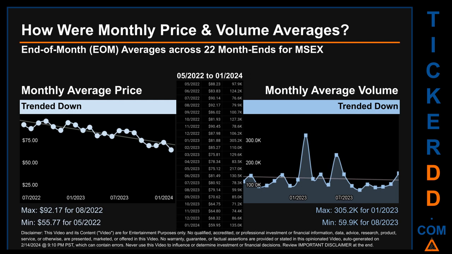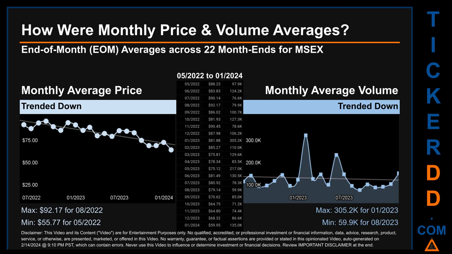How were price and volume averages for MSEX? Across 446 trading days, there were a total of 22 month ends, of which monthly averages for daily price and volume were calculated. Overall, monthly price average trended down while monthly volume average trended down.